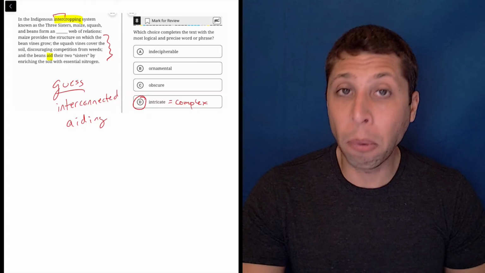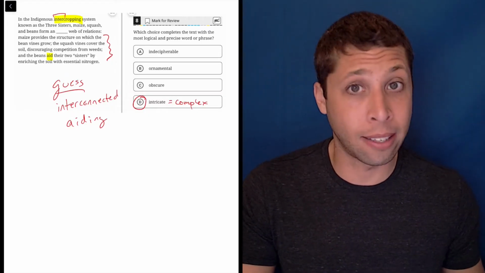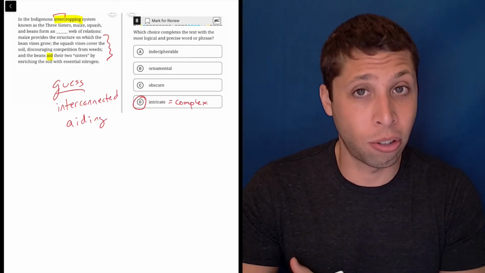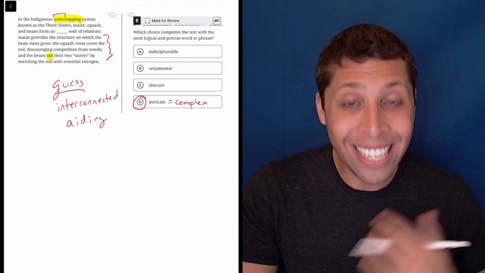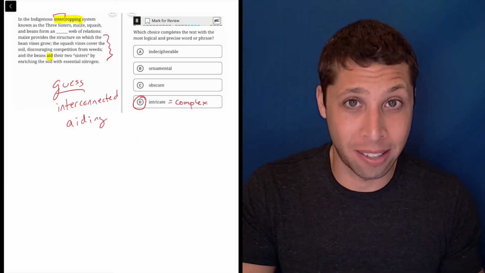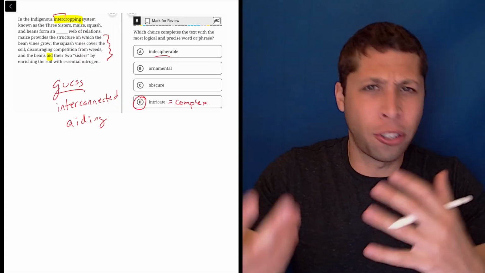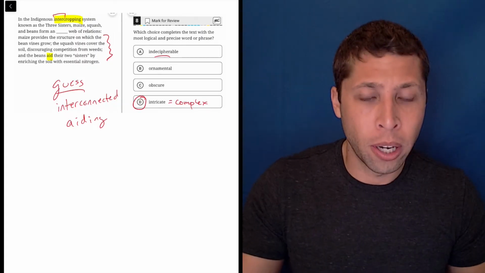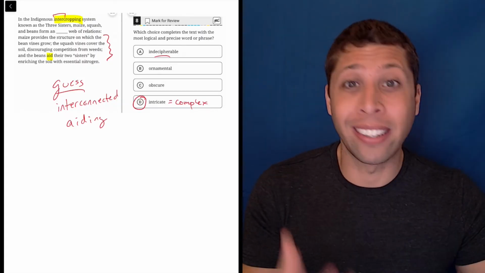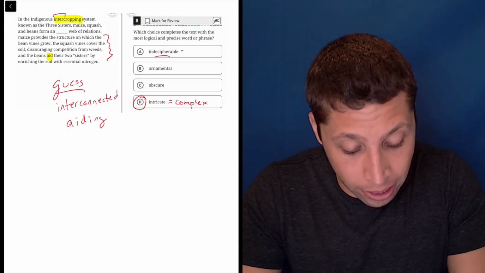Now, if you have trouble with these vocab words, then yes, you do need to study. These are all classic SAT words. Even the wrong answers here are important to know. So indecipherable, you might be able to pick that one apart by prefixes. To decipher is to understand, right? You decipher a code, or you decipher hieroglyphics, a language. So you break the code. Now, if it's indecipherable,